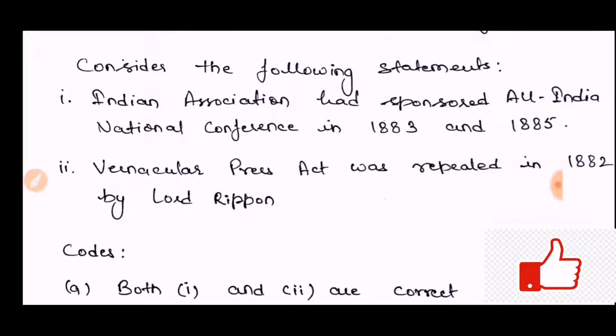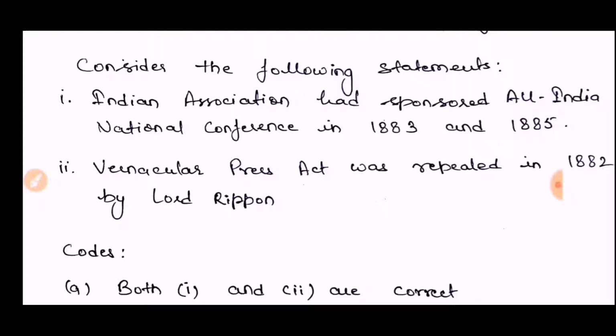Friends, the answer is first. The answer is A. Both sentences are correct because the Indian Association had sponsored the All India National Conference in 1883 and 1885. Anand Mohan Bose and Surendranath Banerjee were taking part in it and leading this organization. And the Vernacular Press Act was replaced in 1882 by Lord Ripon.